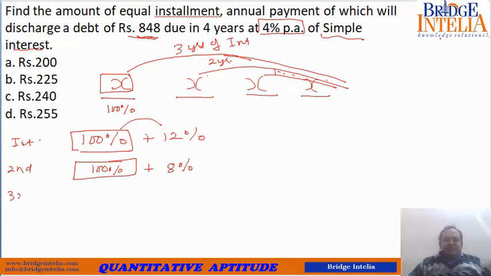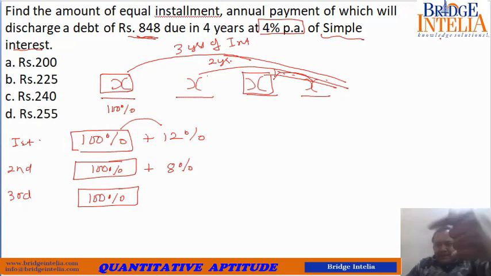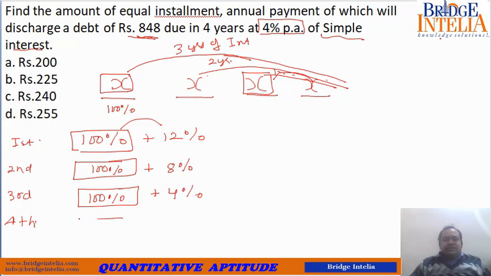For the third installment you gave back X again, 100% of X, and this can earn interest for the coming 1 year. So 4%. Now this is your fourth installment. So fourth installment is X, and fourth installment ends the story. So it does not have opportunity to earn interest.